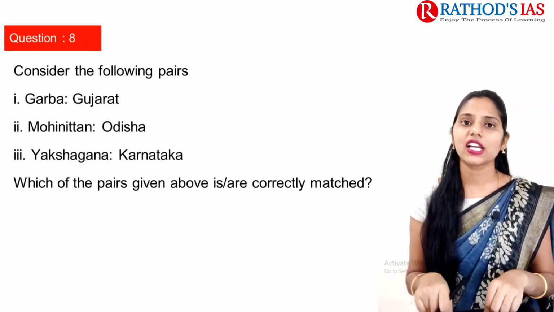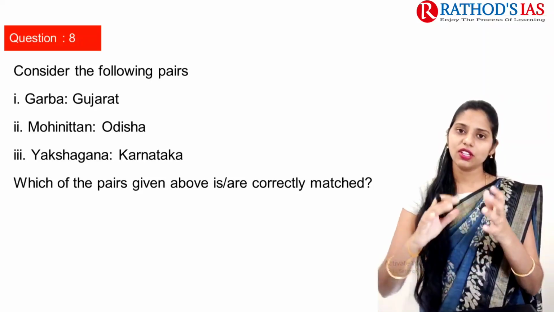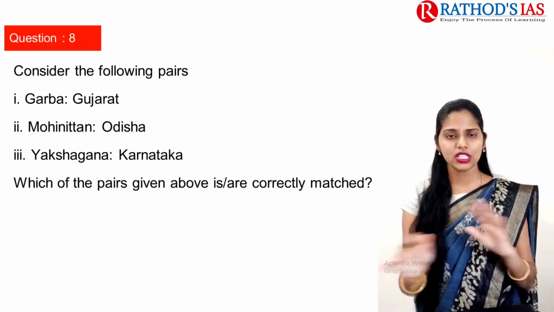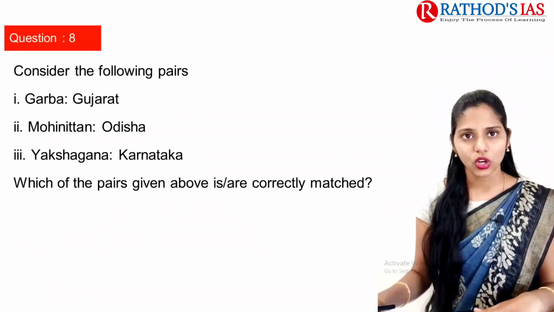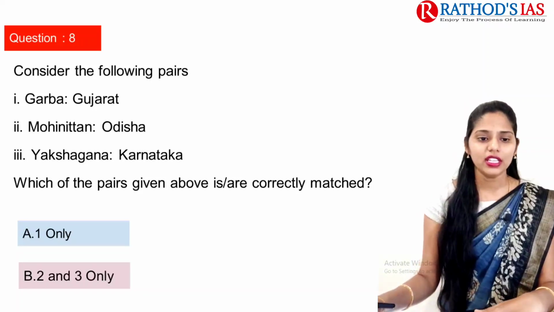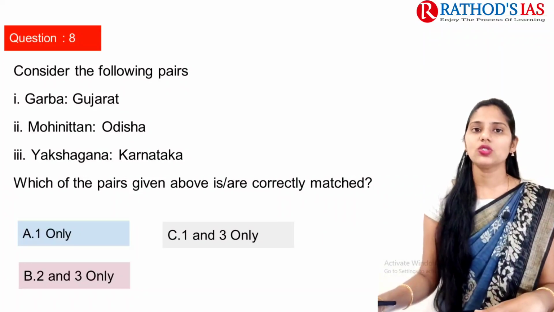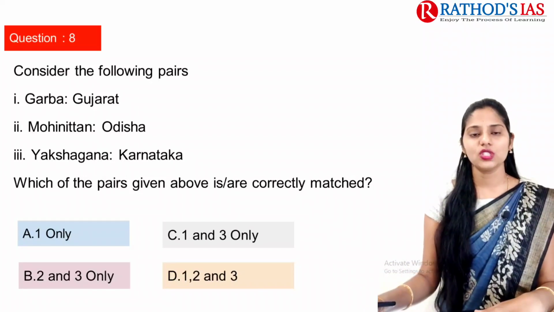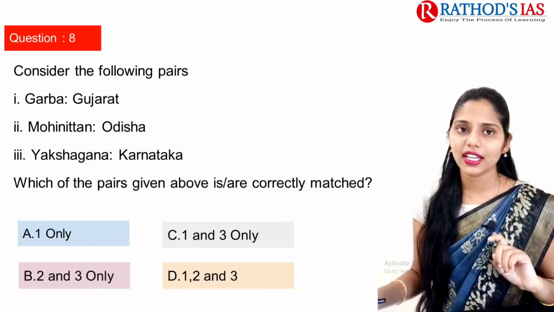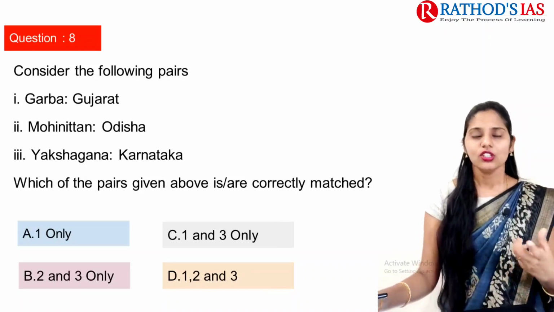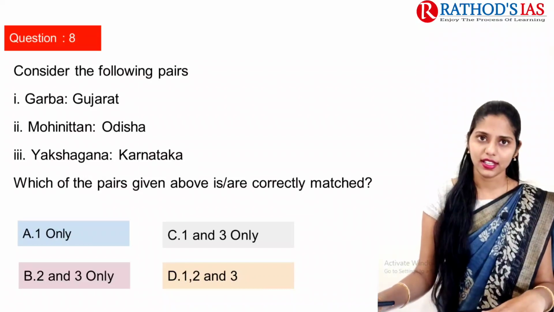Yakshagana is one of the Indian theatres and is from the state of Karnataka, and we can even see it in some areas of Tamil Nadu. Now let us see the options. Option A is 1 only, option B is 2 and 3 only, option C is 1 and 3 only, and the last option is 1, 2 and 3. You can see how confusing the options are. If you eliminate the second statement, the correct option will be 1 and 3 only. So the correct option is option C. I hope it is clear now.